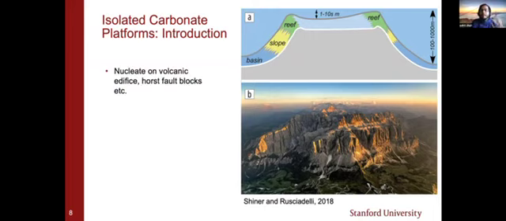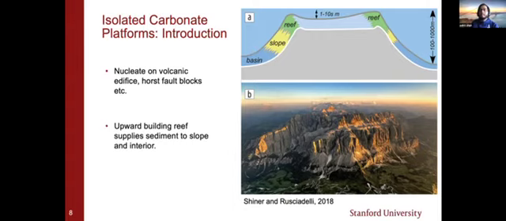So the three qualities associated with isolated carbonate platforms are, first, that they nucleate on volcanic edifices and host fault blocks, and they can actually grow on any kind of seafloor morphology if it is in the photic zone.